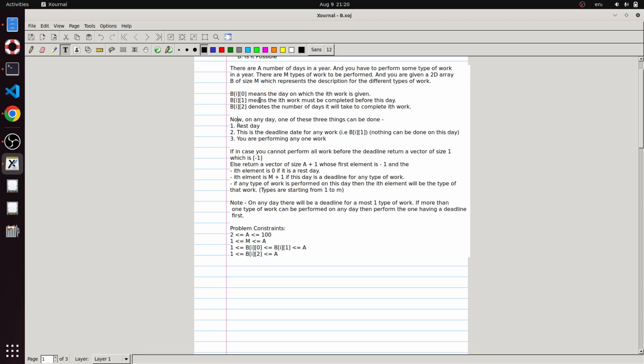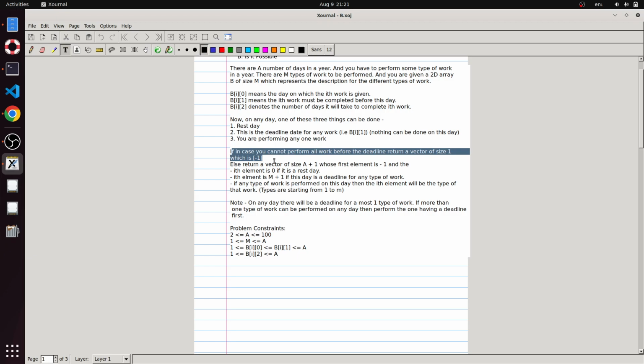Now for each day from 1 all the way up to A, we can assign each day to one of three categories. The first category is a rest day, where no work will be done. The second category is the deadline day, that is, if this day is the end day, B of I1, for one of the works from I equal to 1 till M. Otherwise we are performing one of the works, so each work is labeled with an ID from 1 till M, and we have to give the ID of that work.